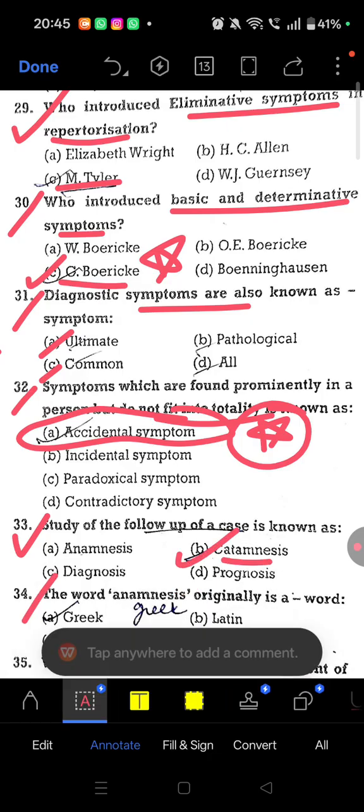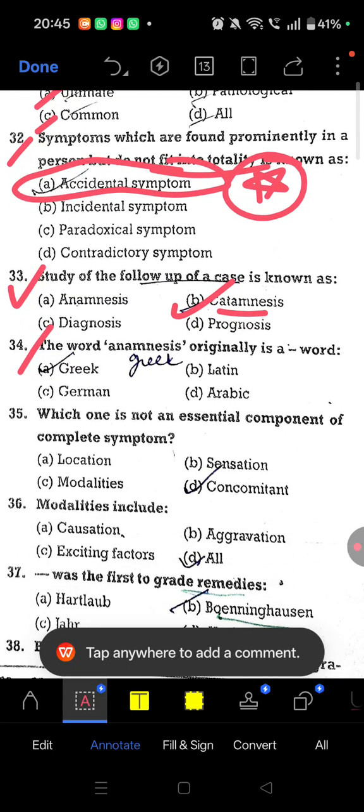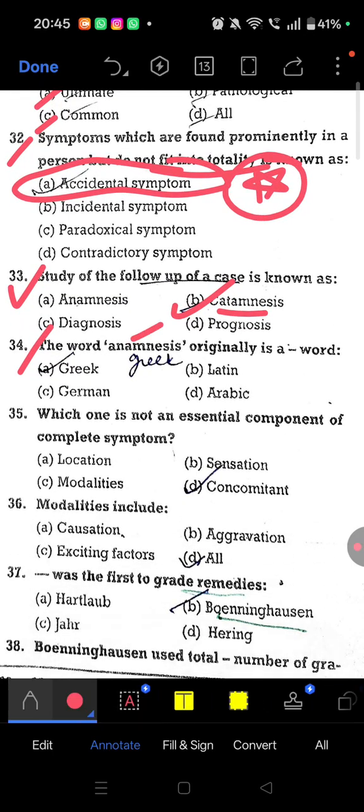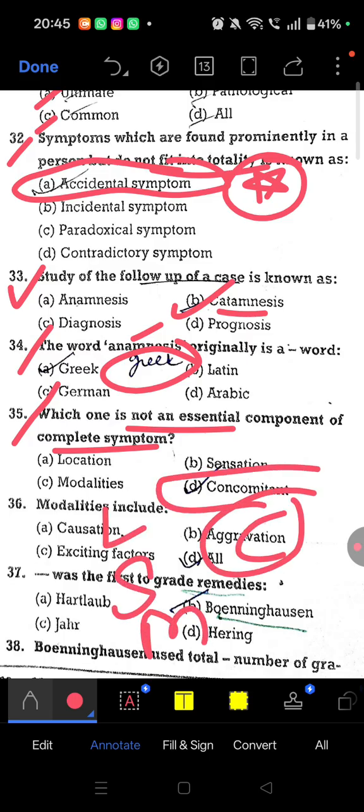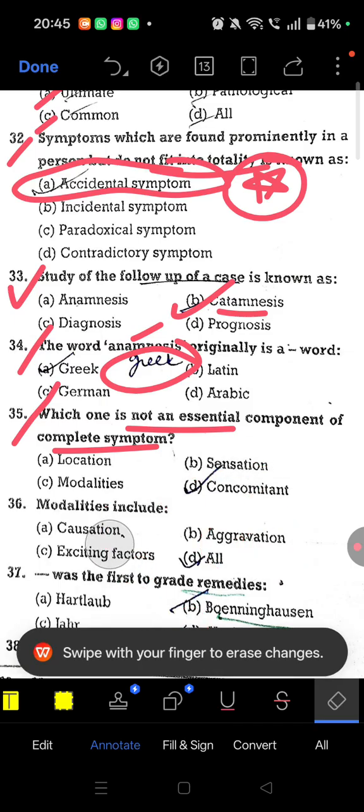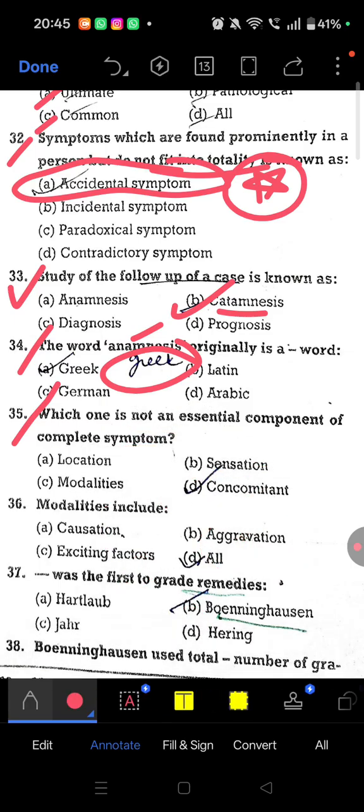Question 34. The word anamnesis originally is a Greek word. Question 35. Which one is not an essential component of a complete symptom? We all know location, sensation, modality, and then concomitant. Concomitant is not an essential component of the complete symptom, so the answer is option D. Question 36. Modalities include all of the above: causation, exciting factor, and aggravation.